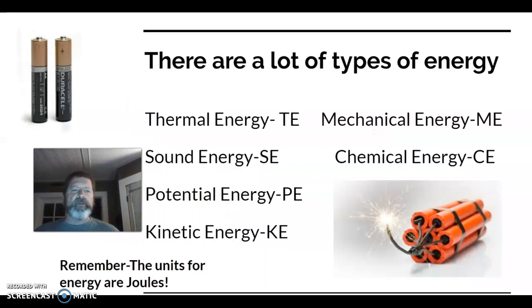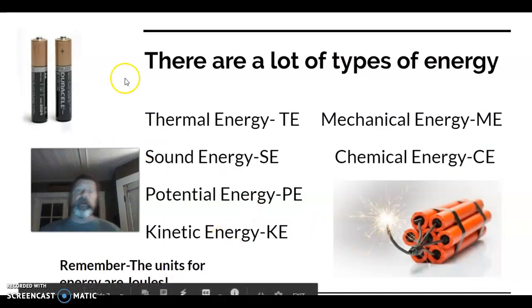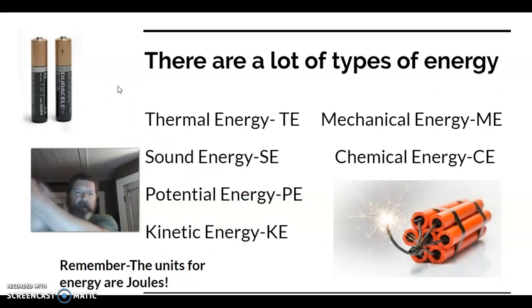Some of the types of energy you want to be familiar with, and we'll talk about in the next couple of units: thermal energy, which could be caused by friction, like if I rub my arm real fast, that could cause thermal energy, heat energy. Sound energy, potential energy, kinetic energy, that's energy associated with motion. Potential energy has different types Mr. Flugum talked about, like elastic potential energy. If I were drawing back a string on a bow and arrow or a slingshot, the surgical tubing on the slingshot. Mechanical energy, making something move, and chemical energy, like the food we eat.